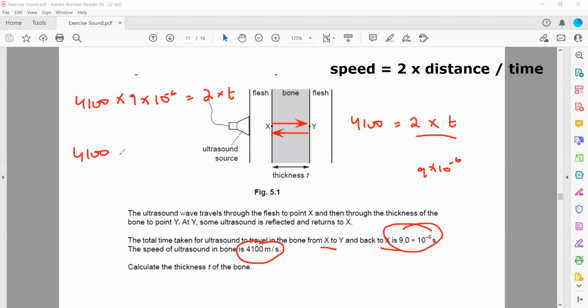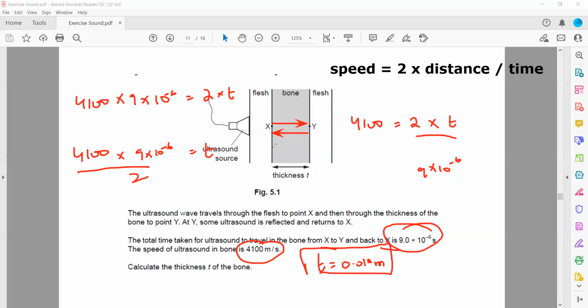So 4100 multiplied by 9 into 10 to the power minus 6 divided by 2 will give you the thickness of the bone through which this ultrasound is passing. When you substitute the values, the thickness will be 0.018 meters.